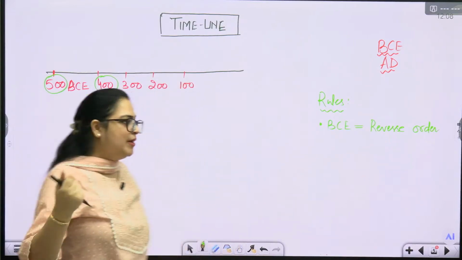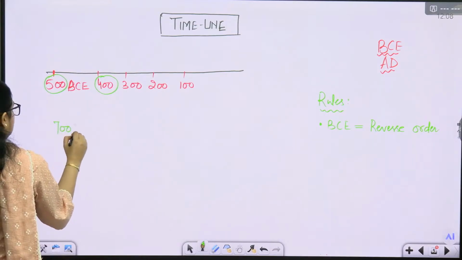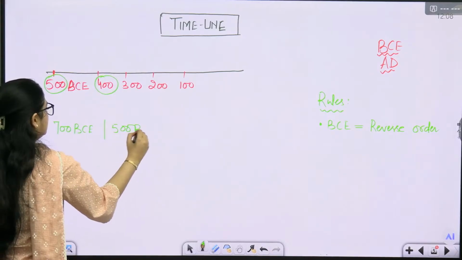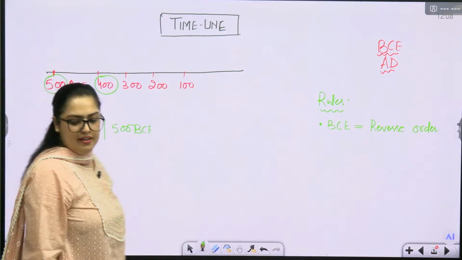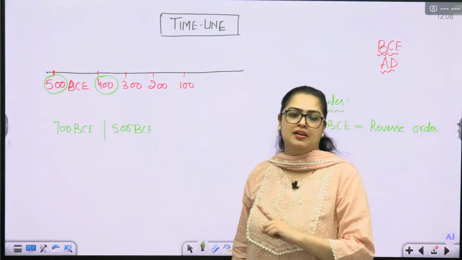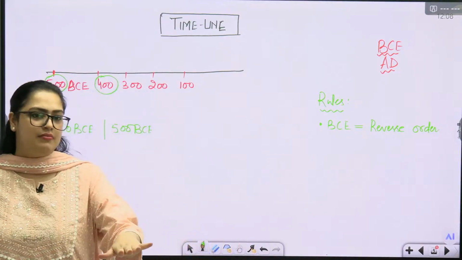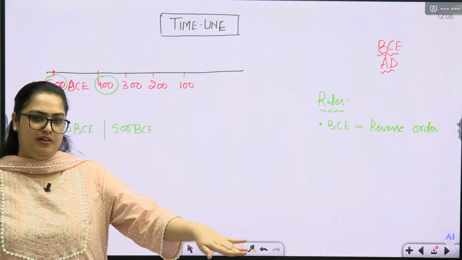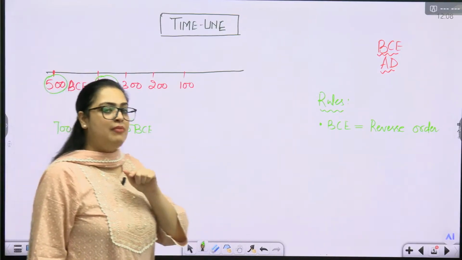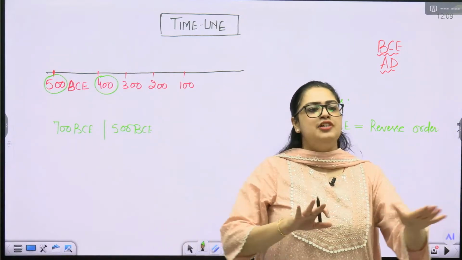right? Now tell me, if I write 700 BCE and 500 BCE, पहले कौन सा आएगा? 700 BCE. This was exactly the time when later Vedic period was ending. It was in its decline period. And this was exactly the time when we were switching towards second urbanization, Mahajanpada period. 700 BCE onwards. Gradually it will happen.